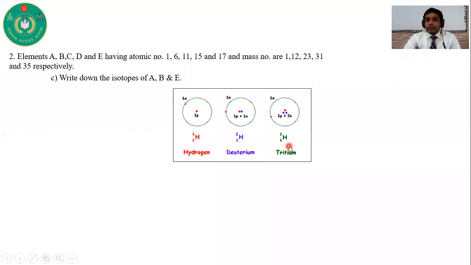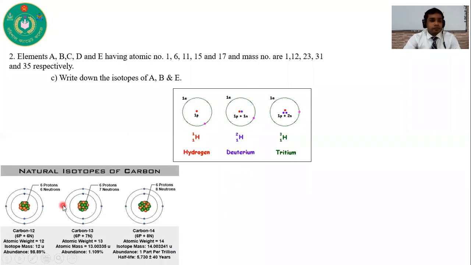Isotopes have the same proton number but different mass numbers. So these are the isotopes of hydrogen. Now the isotopes of carbon. There are 3 isotopes of carbon: carbon 12, carbon 13, and carbon 14.